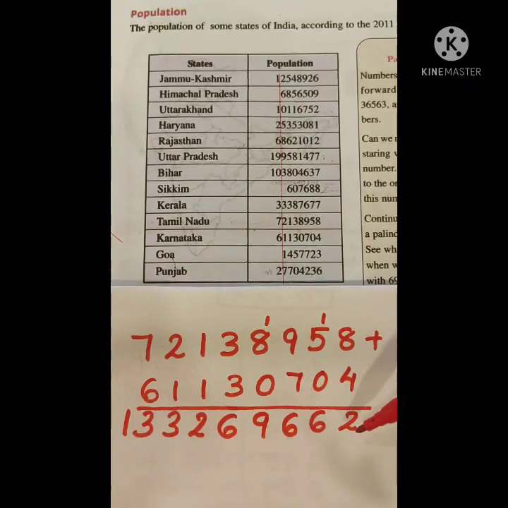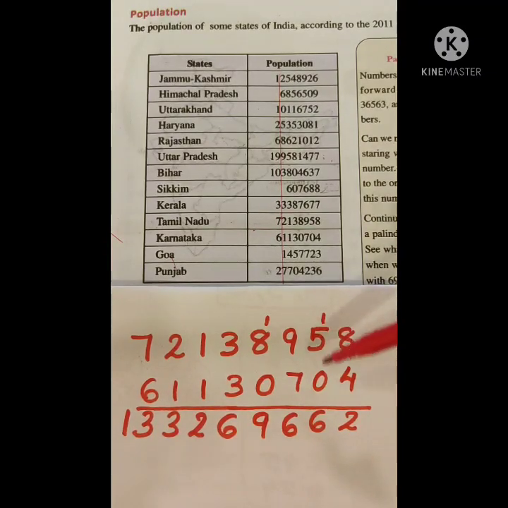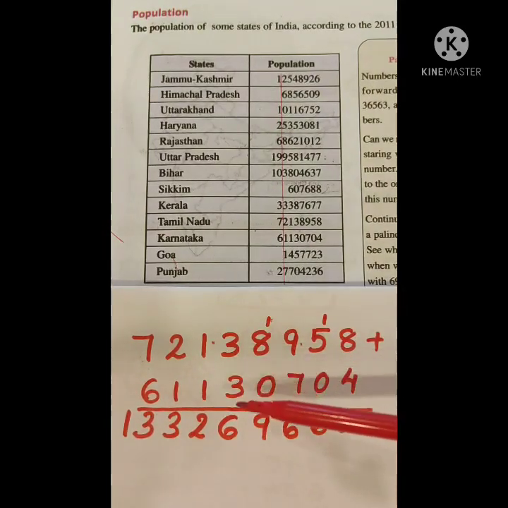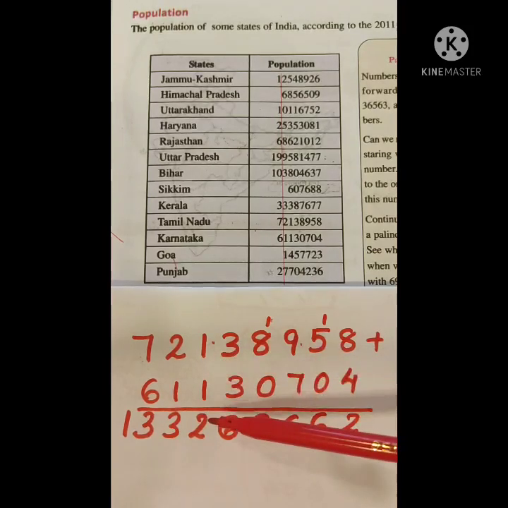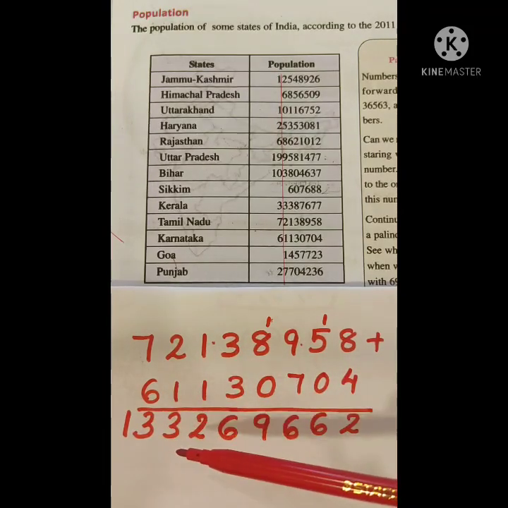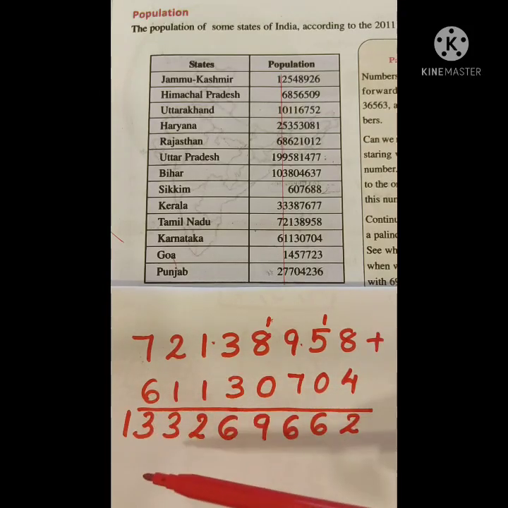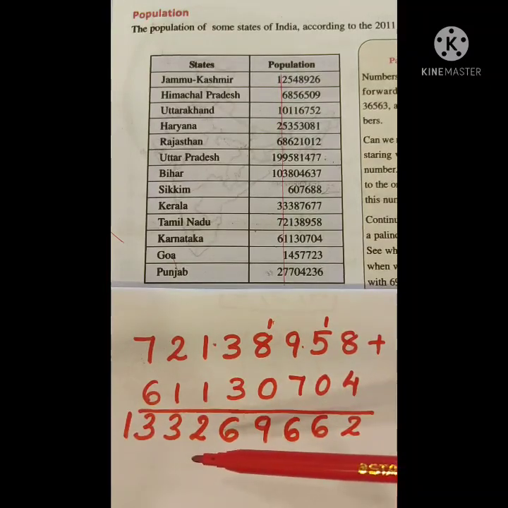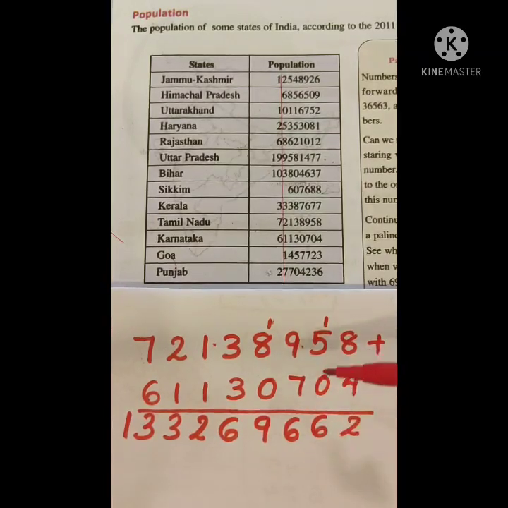8 plus 4, 12. Write 2 here and carry 1. Add with the tens place, that is 5 plus 1, 6. Again 9 plus 7, 16. Write 6 here, carry 1. Add with the 8, 8 plus 1, 9. Then 3 plus 3, 6. 1 plus 1, 2. Then 2 plus 1, 3. Again 7 plus 6, 13. Can you read this number? Yes, 13 crore 32 lakh 69,662. This is the total population of Tamil Nadu and Karnataka.